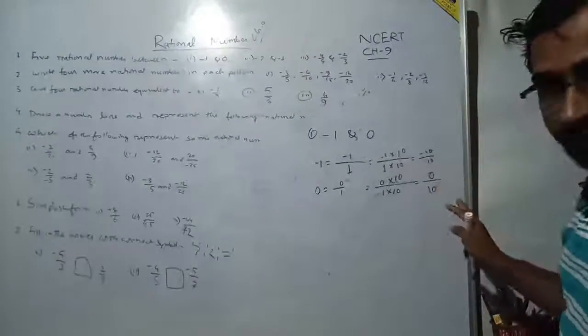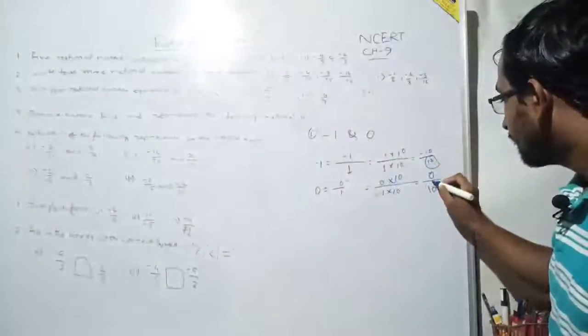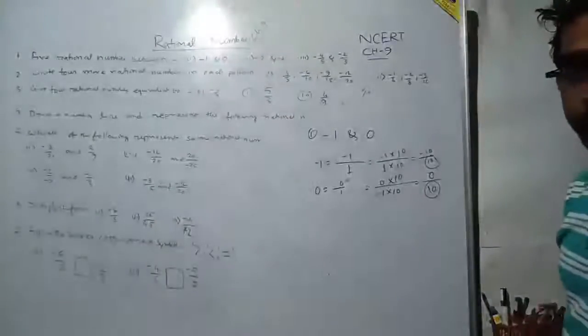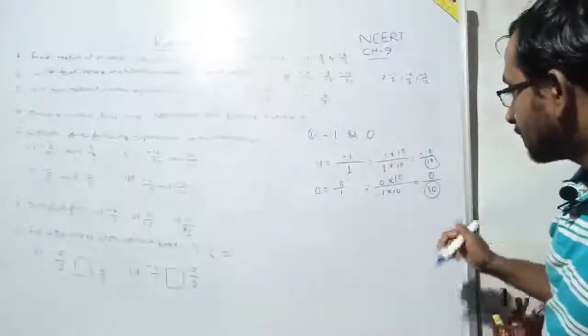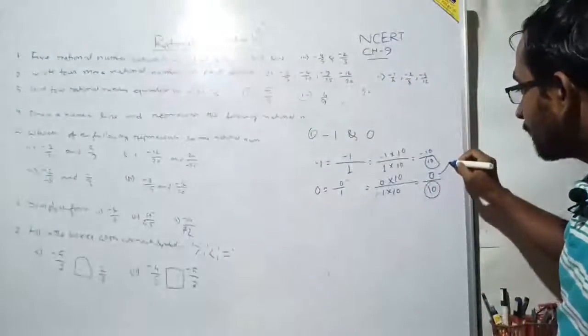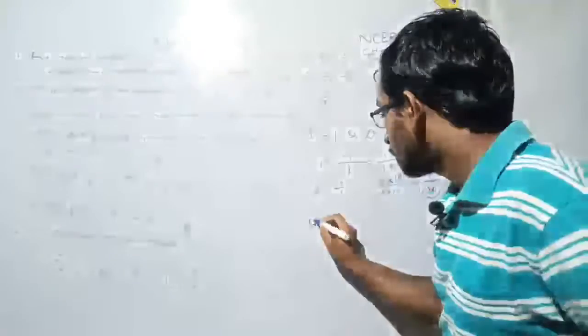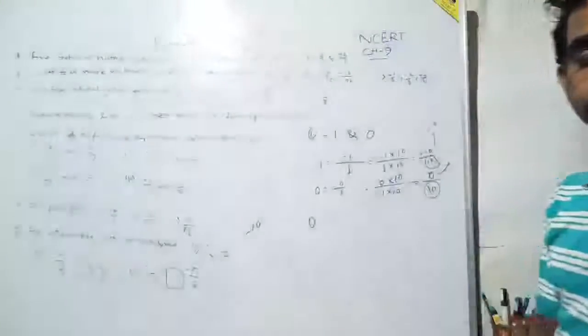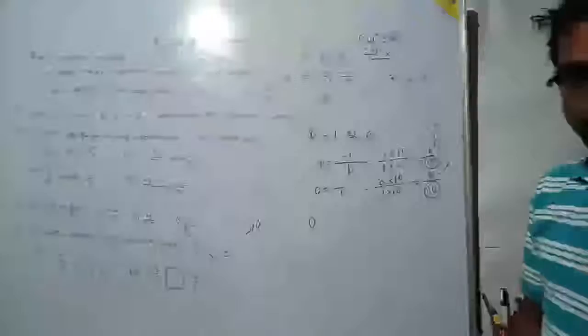These are equivalent fractions. You can see here the denominator is 10, here also the denominator is 10. If both denominators are the same, then we have to check the numerator. Here the numerator is 0 and here the numerator is minus 10. So in between 0 and minus 10, how many numbers are there?